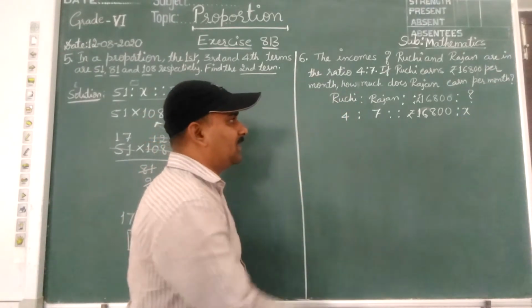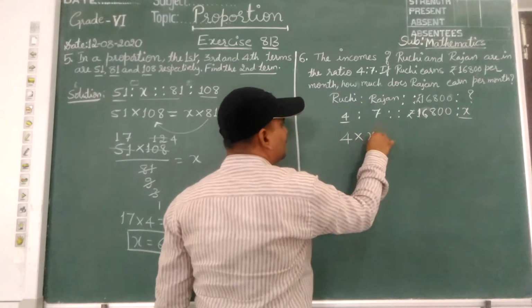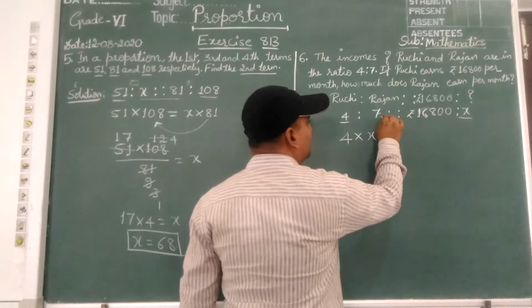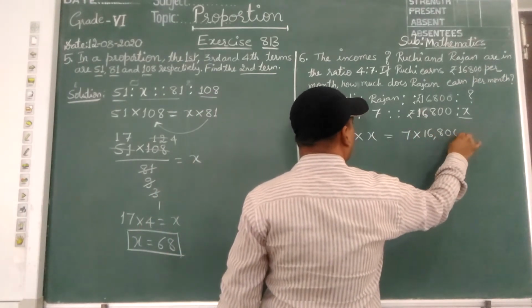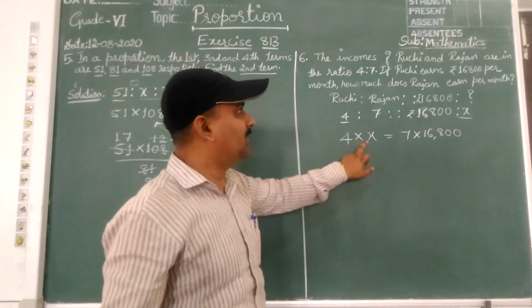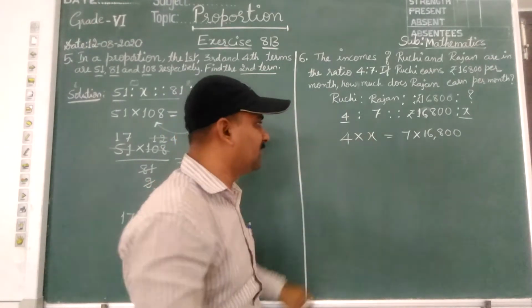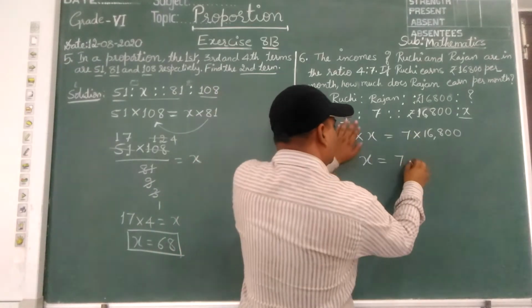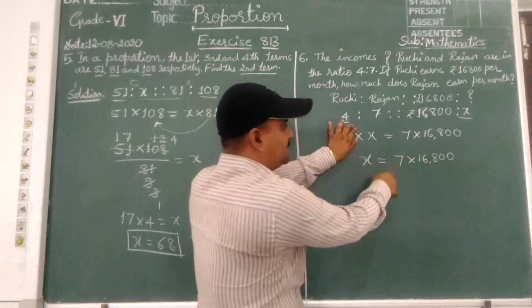So quickly multiply extremes. 4 into x equal to mid term product 7 into 16,800. So I want the value of x, that is how much Rajan earns per month. x equal to 7 into 16,800. I have copied as it is.